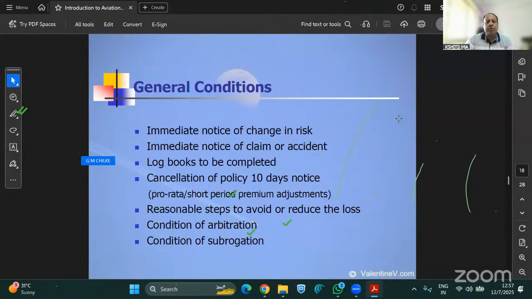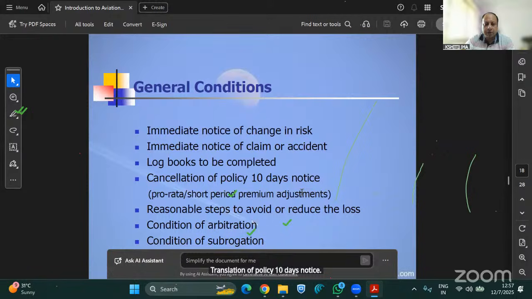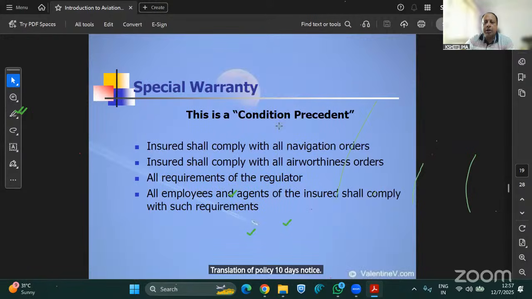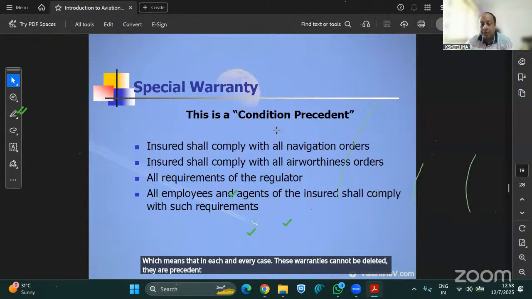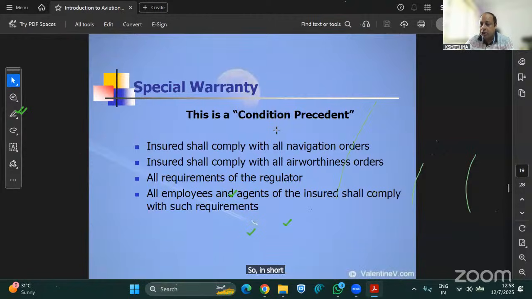Here, these are some of the conditions: immediate notice of change of use, cancellation of policy with 10 days notice, solicitation, subrogation. I will go through it. Special warranty. These are some of the special warranties. This is condition precedent, which means that in each and every case, these warranties cannot be deleted. They are precedent, they are binding on the insured, which is the operator of the helicopter.